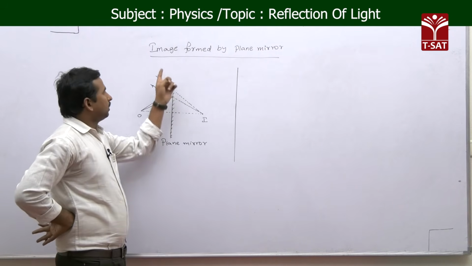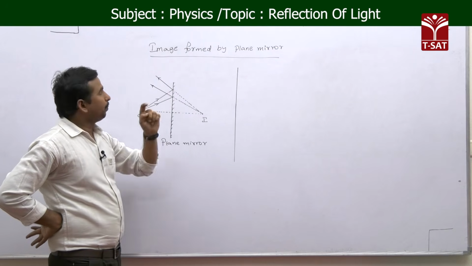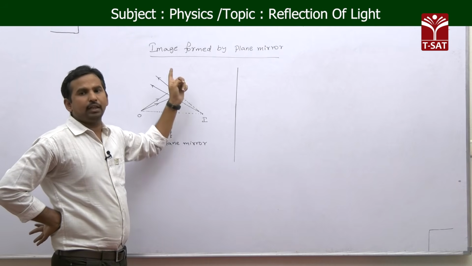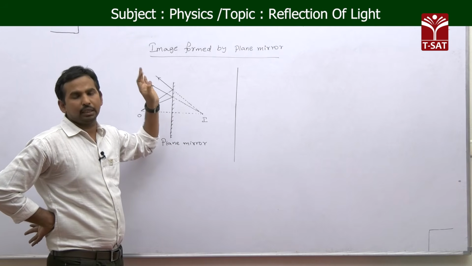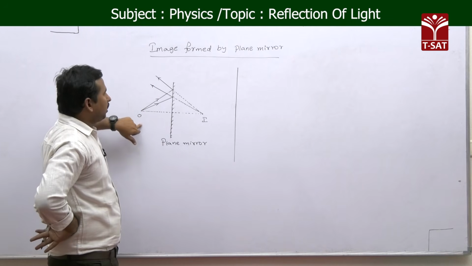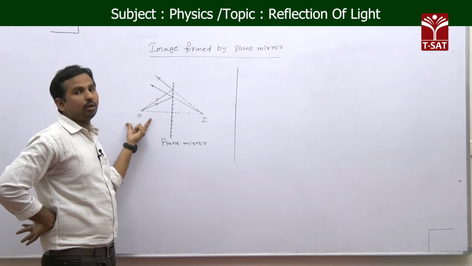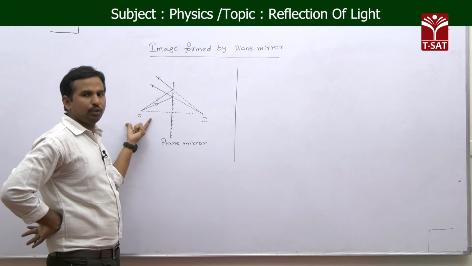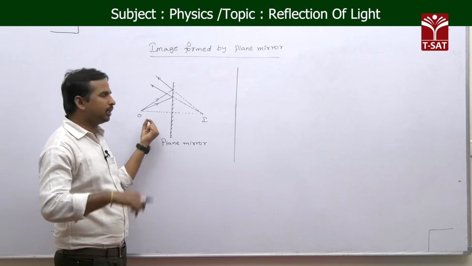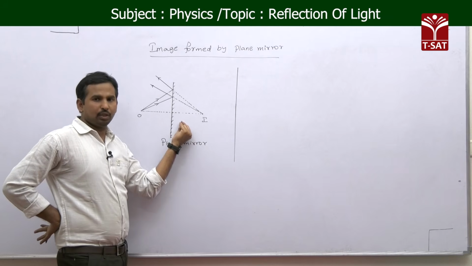Now, we will see the image formed by a plane mirror. But remember, in plane mirror reflections, after reflection the light ray bounces back into the same medium. Here we are taking the image formed by a plane mirror for the case of a point object, which means a point object which is very small in dimensions, and we place that object before the mirror.